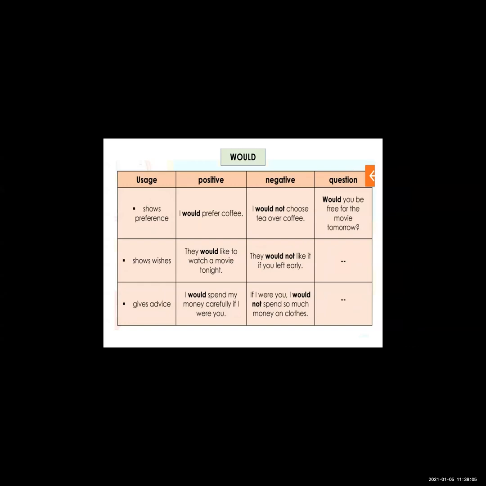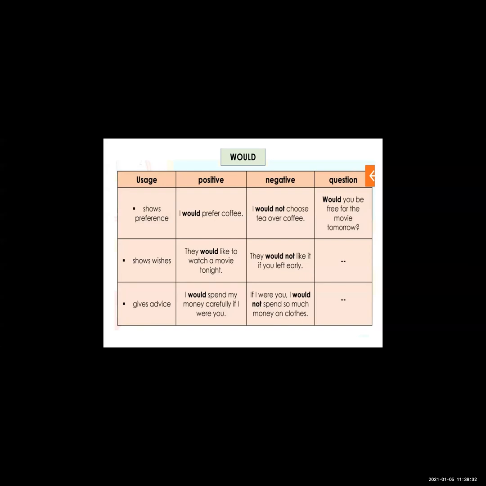Will also we use to show preference, and would also we use to show preference. I would prefer coffee. You can write this sentence by using will also: I will prefer coffee. Now see the second sentence: I would not choose tea over coffee. This is the negative sentence.